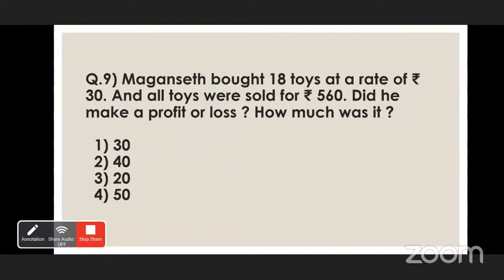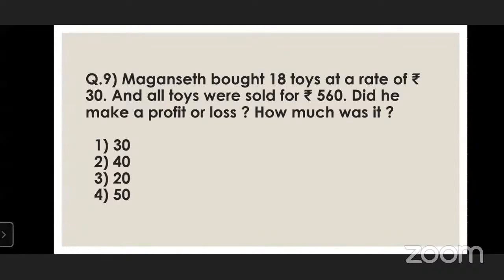Okay, now this one is: Magan Shade bought 18 toys at the rate of rupees 30 and all toys were sold for rupees 560. Did he make a profit or loss? Sir, he gets a profit because he sold for 560.